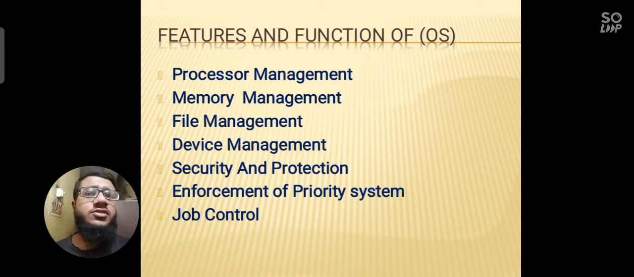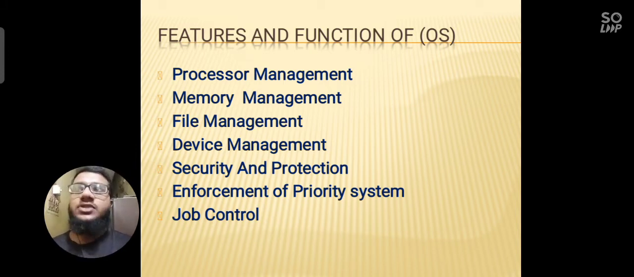Okay, and the last thing is the features or functions of an operating system. So what are the features of an operating system? Like processor management, memory management, file management, device management, security and protection, enforcement of priority system, and job control. What are all these? For example, number 1, processor management. Processor management is what? For example, an application is open, say Chrome, and Chrome is using many spaces in the memory. So what does the operating system do? The operating system helps Chrome to reduce its memory usage, for example, because there are some other applications also loaded in the RAM.